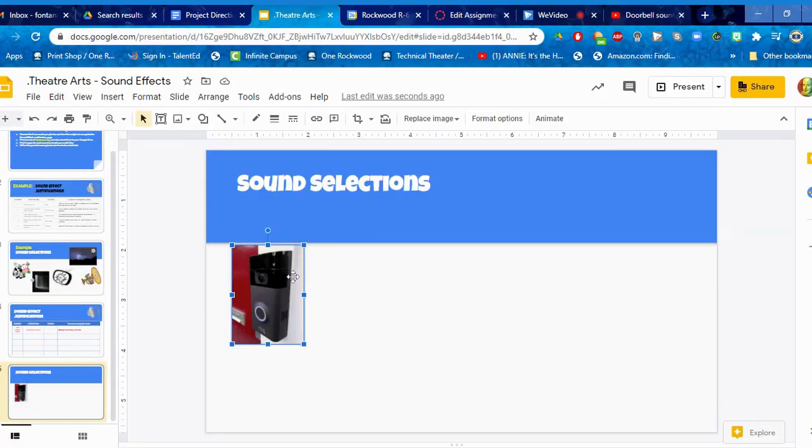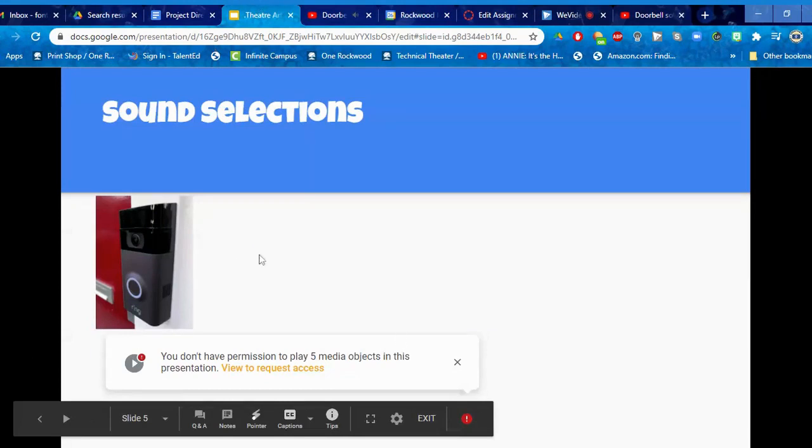And then when I go back to my picture, I'm going to select this insert link option or hit Control K. And I can just paste in Control V the link that I made. And so now when someone clicks on that image when they're watching the presentation, it will take me directly to the sound. Okay, and so that's what you want to do with all of your sounds.